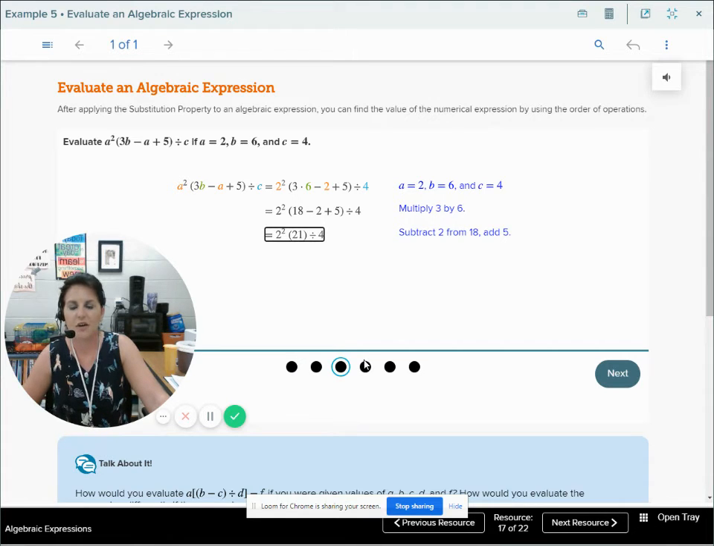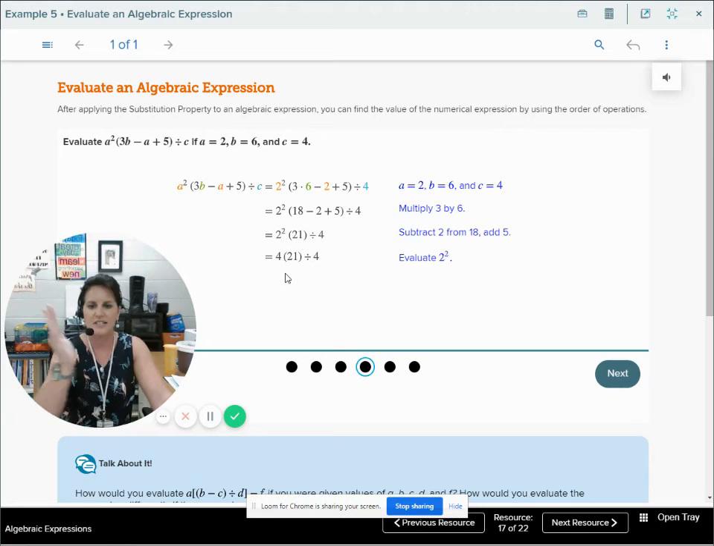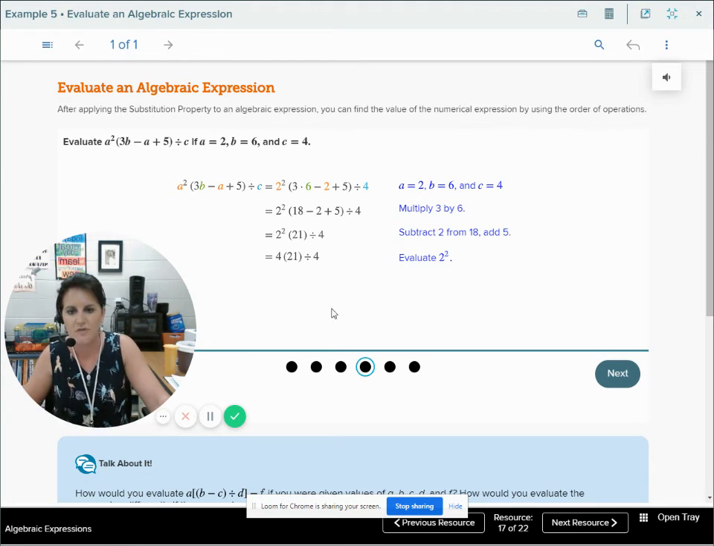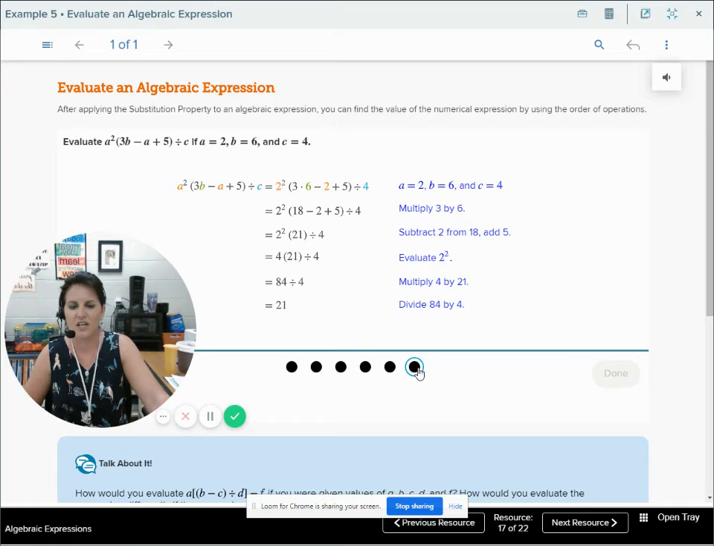Next we're going to take care of what comes after parentheses? Exponents. Take care of that 2 squared. 2 squared is 4. So now I have 4 times 21 divided by 4. Order of operations says go in order from left to right. 4 times 21 is 84. Then I divide by 4 and I get 21. So my answer is 21.